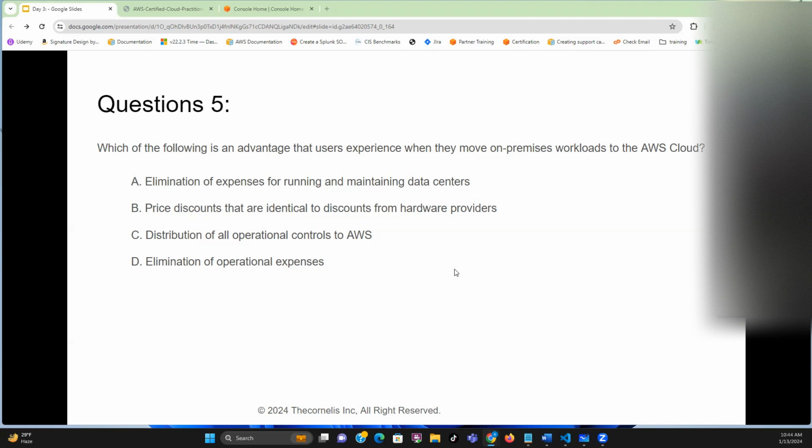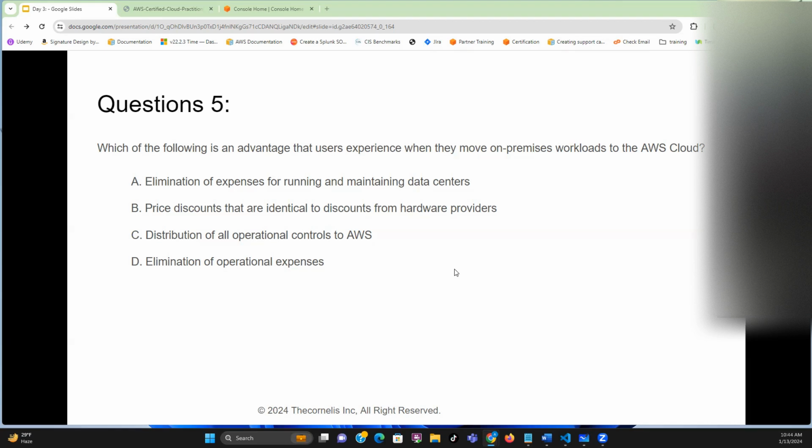Okay. So these are critical AWS questions. They give you solutions, and all the solutions might even be correct, but they are looking for the best option. Which of the following is an advantage that users experience when they move on-prem workloads to the cloud? A, elimination of expense for running and maintaining data centers.